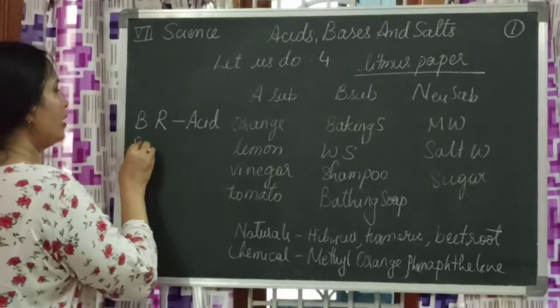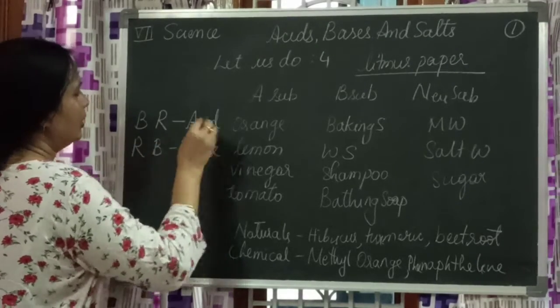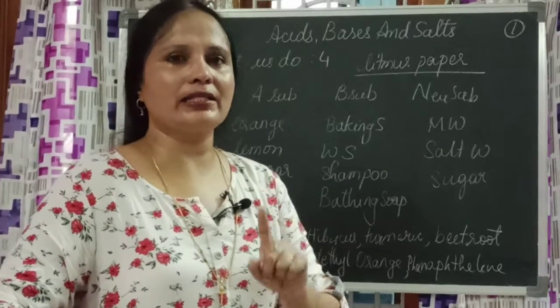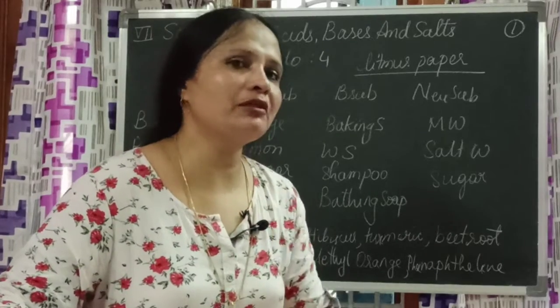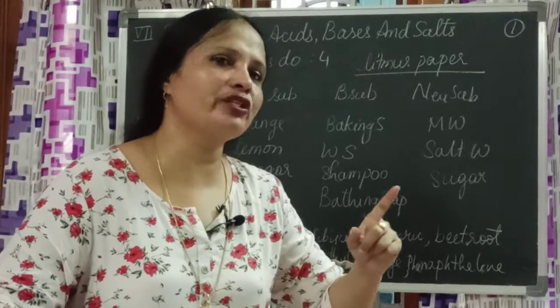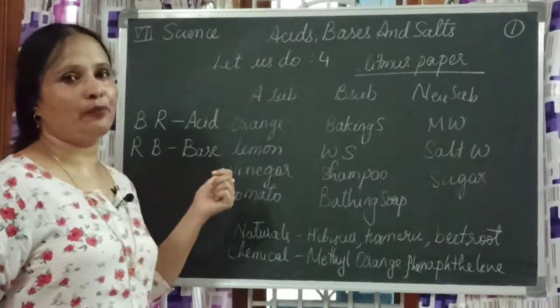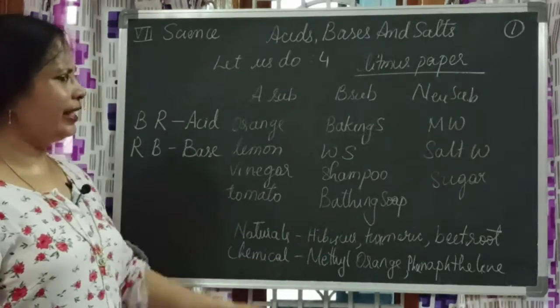If red litmus turns to blue, it is base. Remember, blue litmus turns red, acid. Red litmus turns blue, it is a base. Keep this in mind, just like your 2 table, 2 ones are 2, 2 twos are 4, like that. This is very important. Litmus paper. And natural indicators are these.